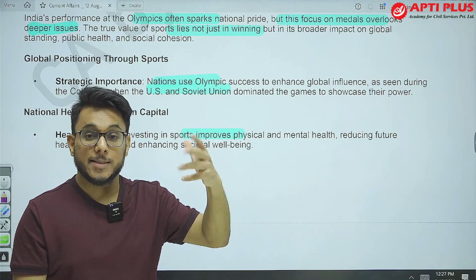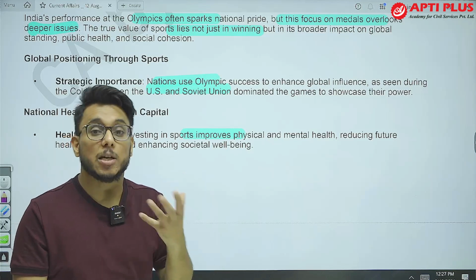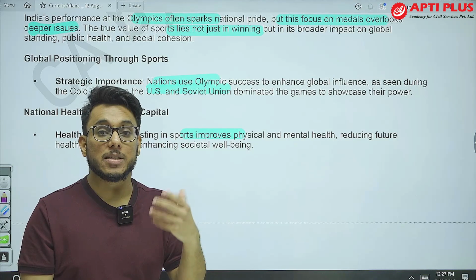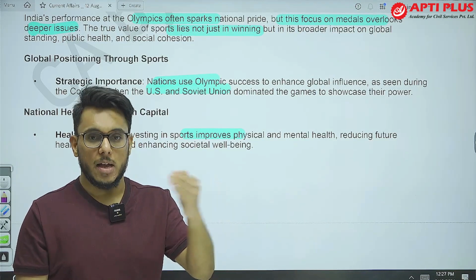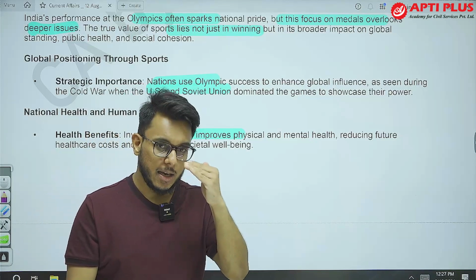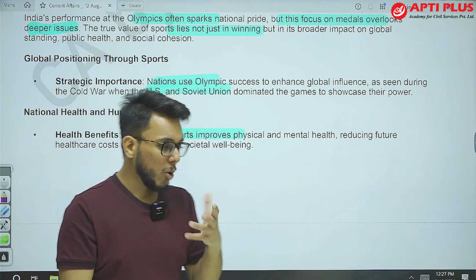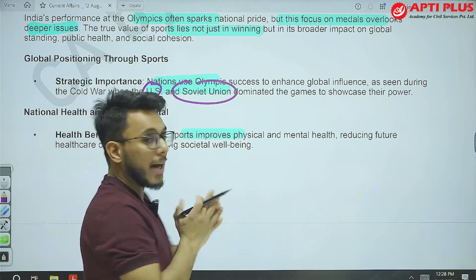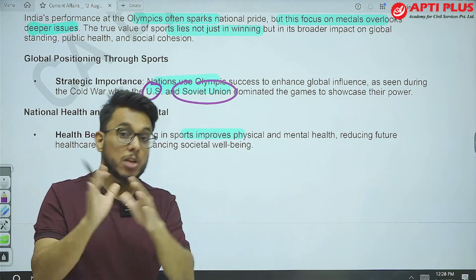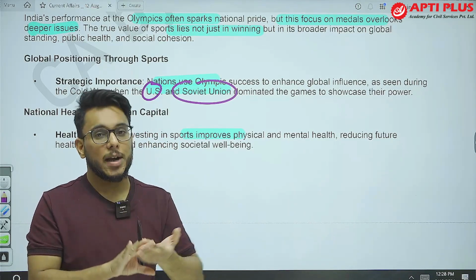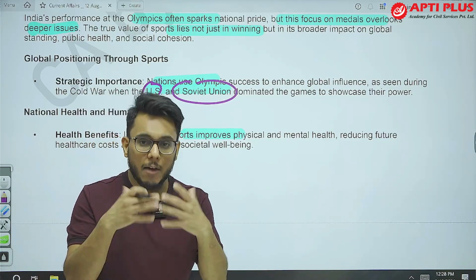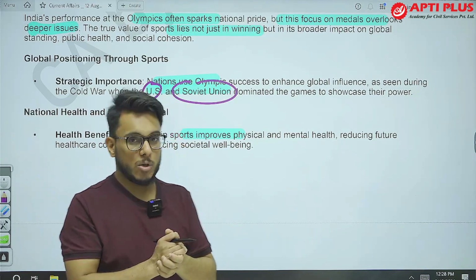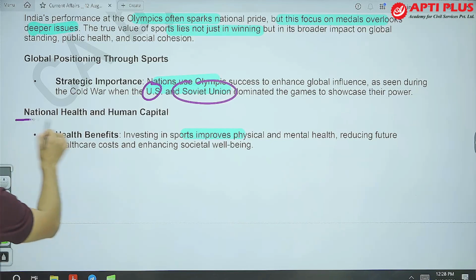Now soft power is the power that you enjoy through the distinct aura and distinct traditions that you possess. A country's prowess in sports is a source of soft power, and it has helped fulfil strategic goals. During the Cold War, the US and Soviet Union tried to dominate, not only in military and economy but also in sports. So countries which have a good track record in sports and win a lot of medals enhance their soft power. Then national health and human capital.